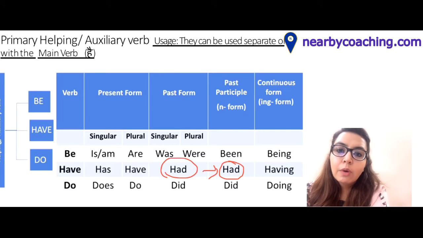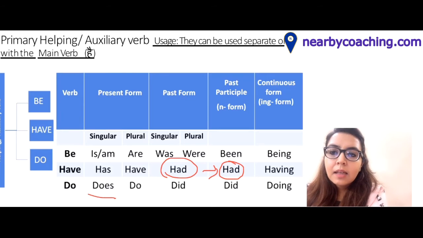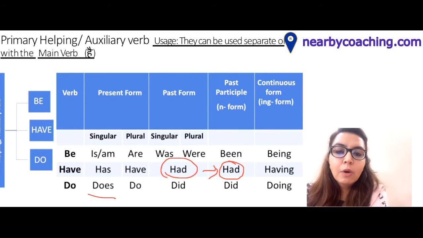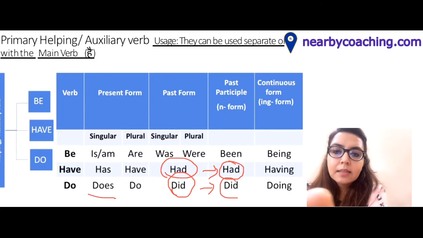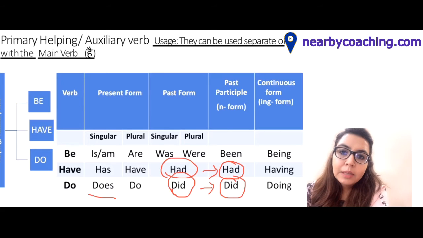And the continuous form, that is the ing form, can be shown on the board. It's having. Now do. Do in present form in singular becomes does, and in plural becomes do. Now in past form there is only one form, that is did. And in past participle form, since we do not have any n form of do, there is no doen or there is no didn't. So we use the same past form as the past participle form. And the continuous form is very clear, it is doing.